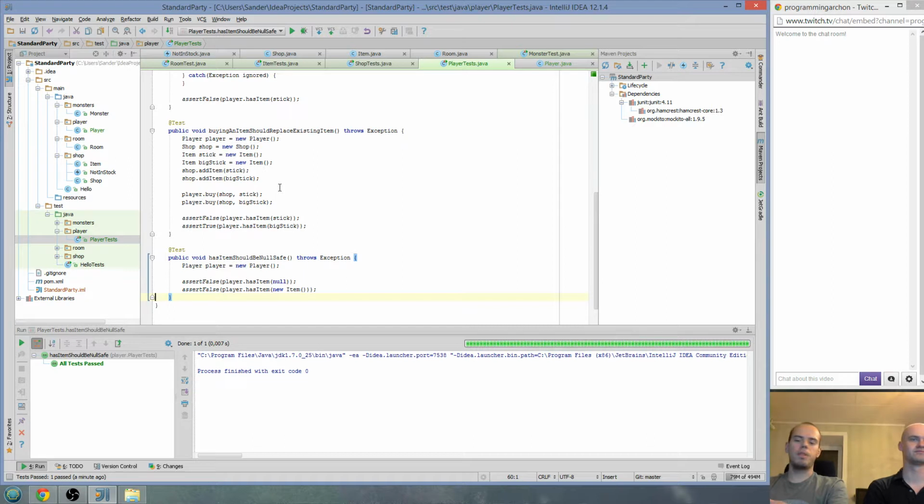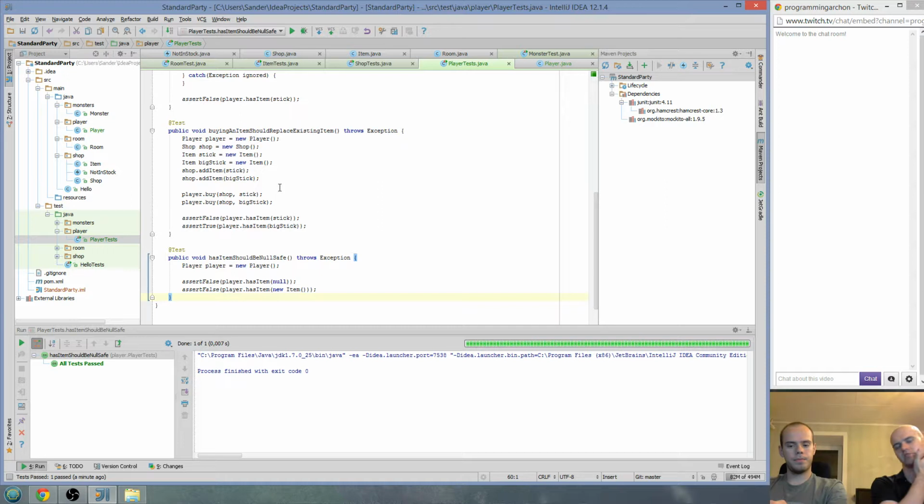Okay. So basically we would implement subclasses to item. So let's say we have headgear, we have armor, and so on. We create subclasses for the slots we have, and then we can check if the item is instance of headgear, then go to that slot. If it's instance of whatever, then go to that slot.